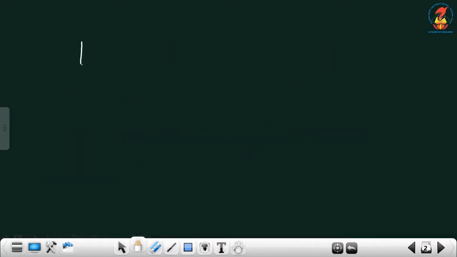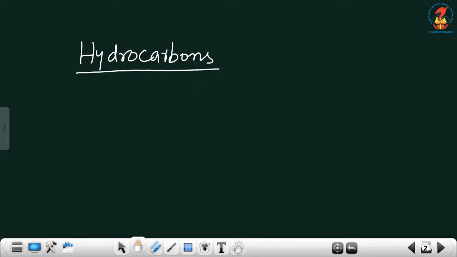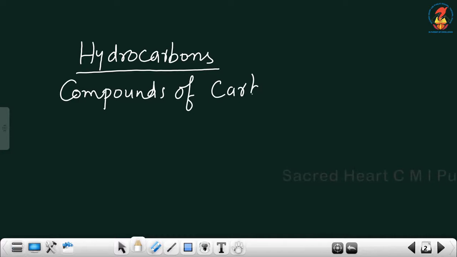Before that, let's see what hydrocarbons are. What are hydrocarbons? Compounds formed between carbon and hydrogen.